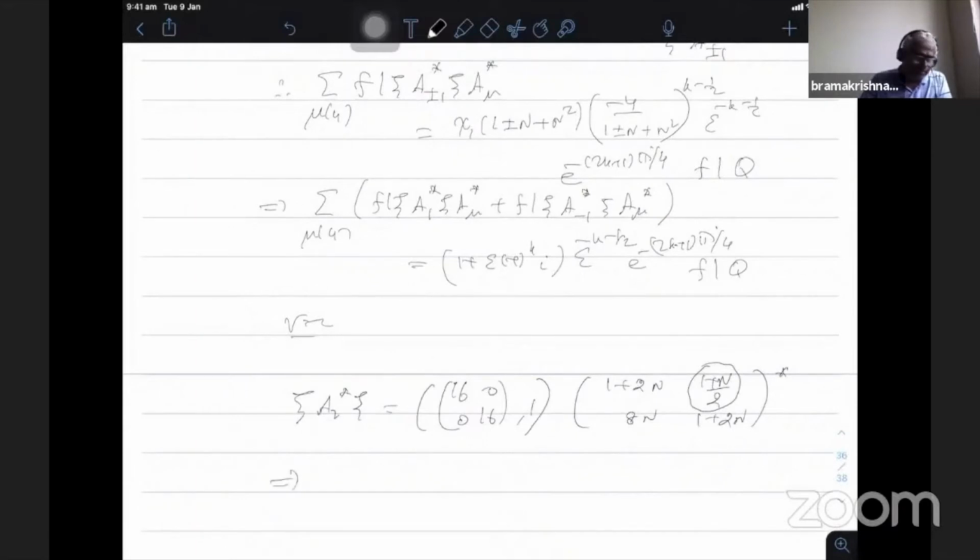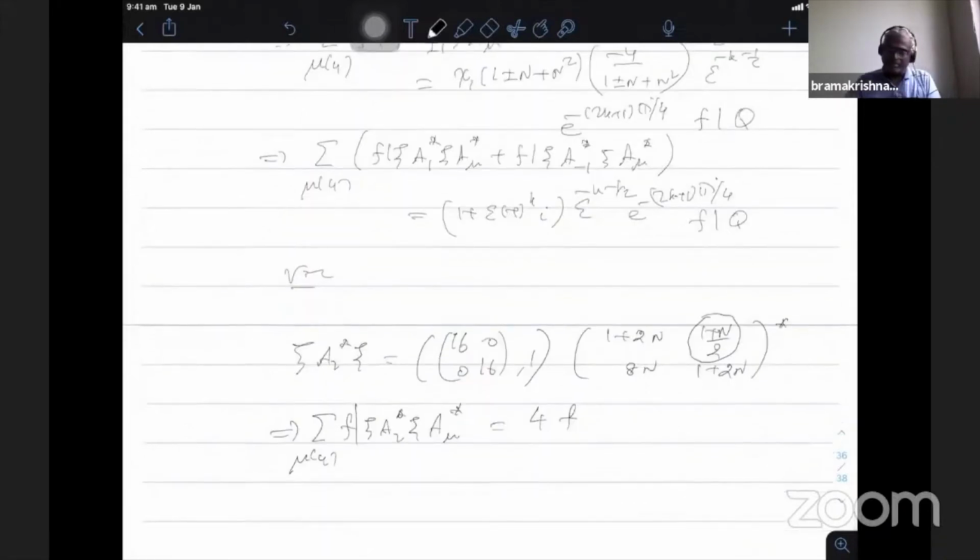This implies f times the summation over mu modulo 4 of psi a2 star psi a mu star is 4 times f, because this is invariant, this is also a gamma 0 4n element, therefore it comes out. Then a mu star is again a constant times f. Since it is in f, a mu star is also in gamma 0 4n, therefore it is invariant. Everything comes out as identity, therefore 4 terms are there, 4 times f.